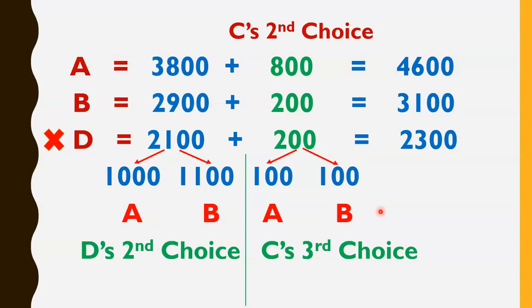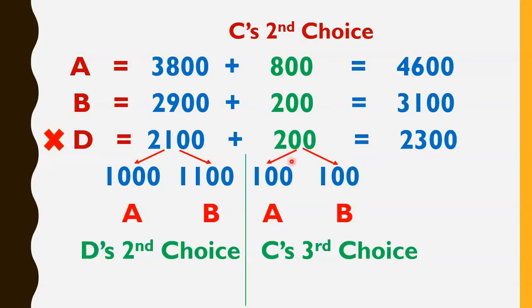Now friends, these were the candidates who gave first preference. Please see the laser pointer on the screen. I am using the laser pointer to indicate on the screen. These were the candidates who actually gave first preference to C, but as C was eliminated, their second preference was seen. So they gave second preference to D, but now D is also eliminated, so now their third preference will be seen.